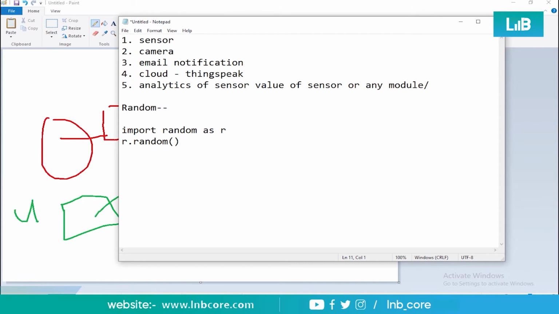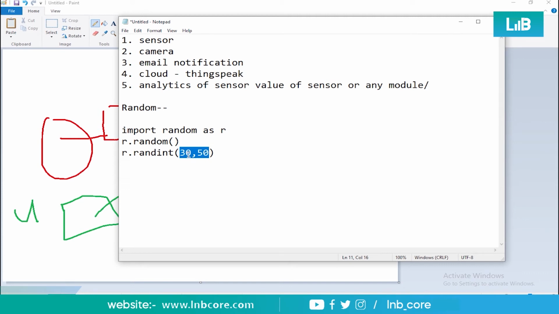If you want to get a particular value in between, there's a function called randint. Suppose you want a value from 30 to 50. This could be the temperature from your body.